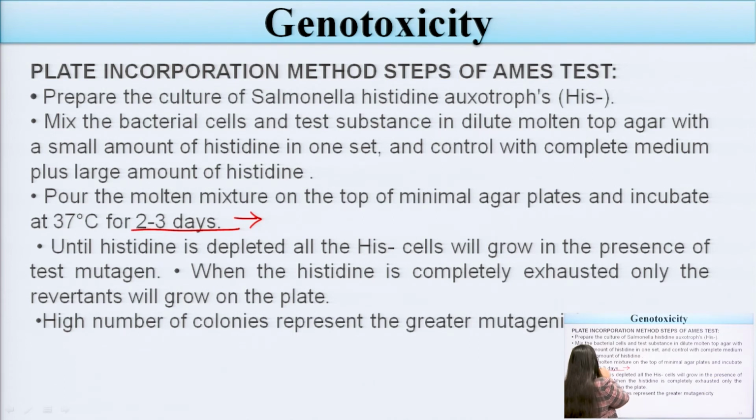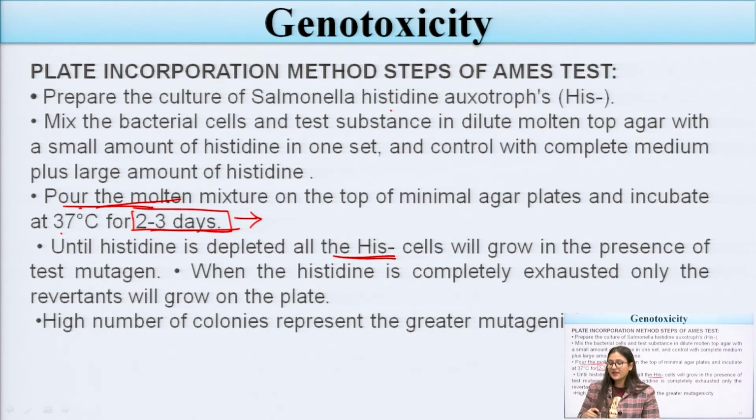So we have to incubate that medium for at least 2 to 3 days at a temperature of 37 degrees Celsius, until the histidine is depleted from the his cells. Until then, these his cells will grow in the presence of the test mutagen, and when the histidine is completely exhausted, they will stop growing. Only the revertants will grow on the plate.